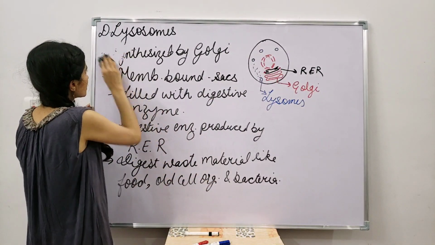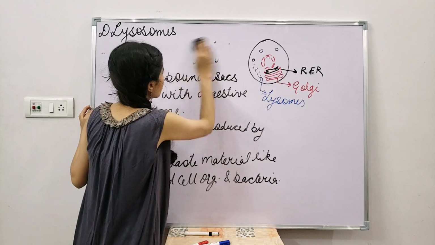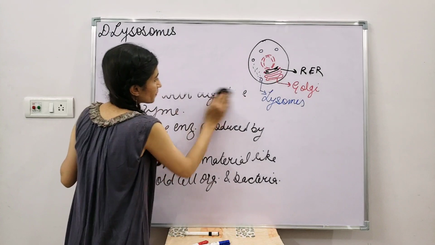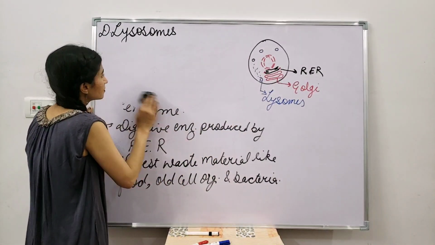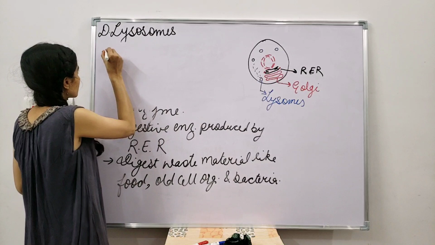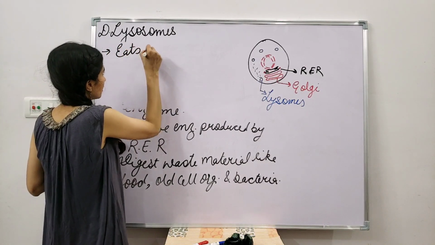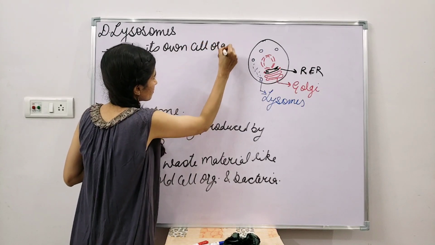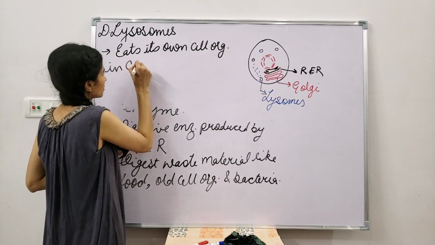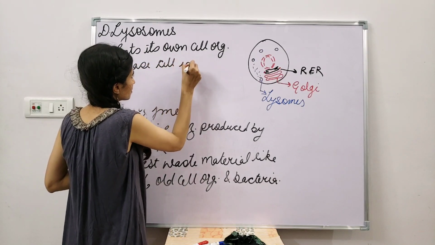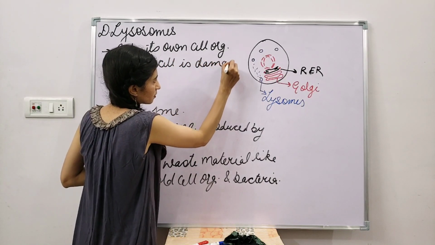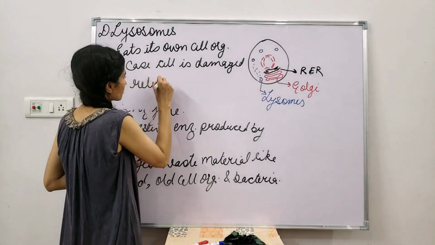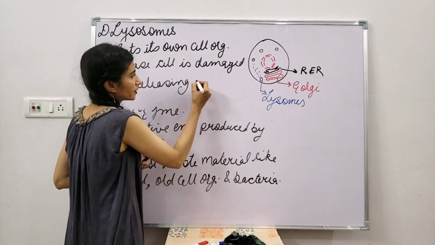So another function of the lysosome is that it eats up its own cell organelles in case the cell is damaged, by releasing digestive enzymes.